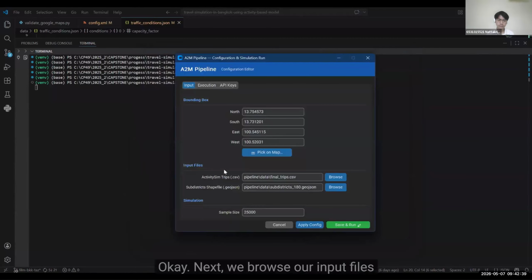Okay, next we bring in our input files here. You can import 3 files generated from ActivitySim and a shapefile used for statistical segmentation here. And you can adjust the sample size you wish to simulate here.